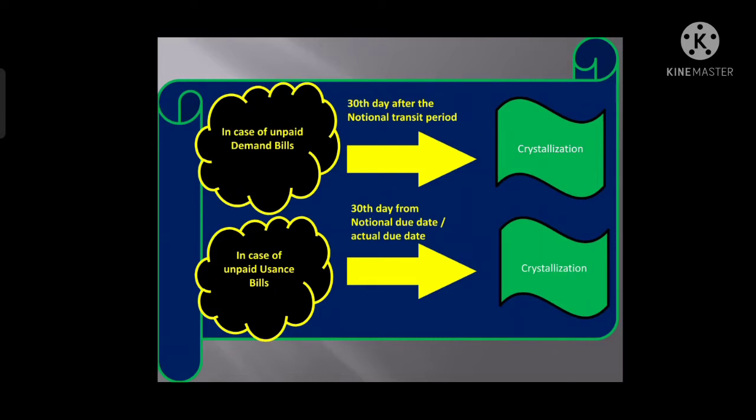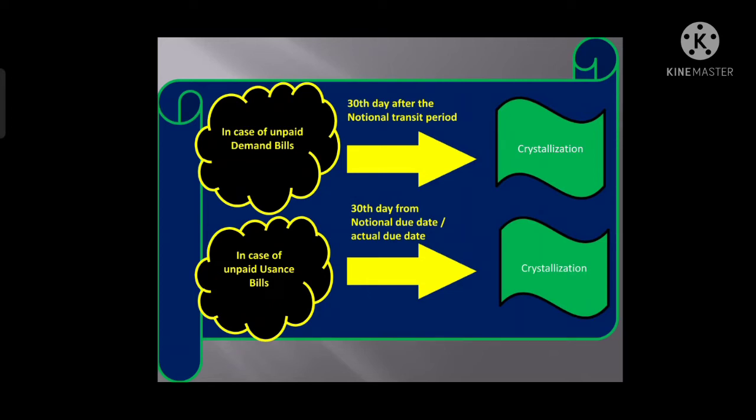So when it is an unpaid demand bill, the 30th day, meaning 30 days from the end of the notional transit period, would be the date of crystallization. In the same case, if it is a usance bill, then it would be the 30th day from the notional due date or the actual due date.